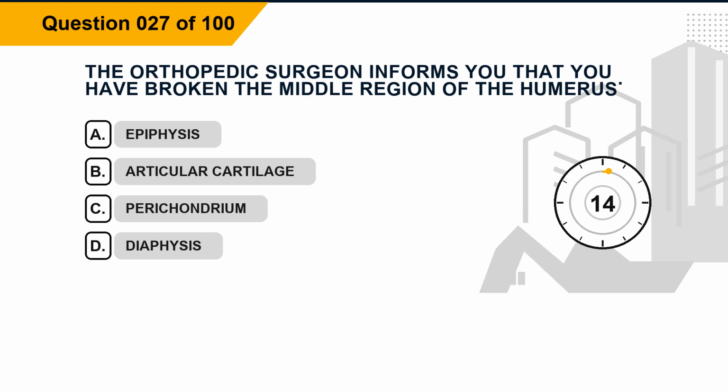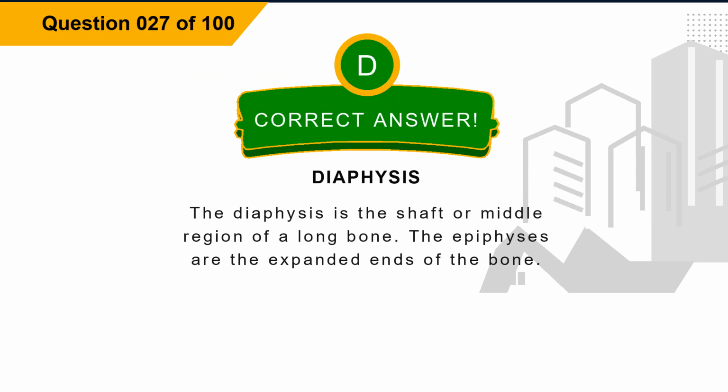Question 27. The orthopedic surgeon informs you that you have broken the middle region of the humerus. Option A, epiphysis. Option B, articular cartilage. Option C, perichondrium. Option D, diaphysis. The correct answer is option D, diaphysis. Explanation. The diaphysis is the shaft or middle region of a long bone. The epiphyses are the expanded ends of the bone.